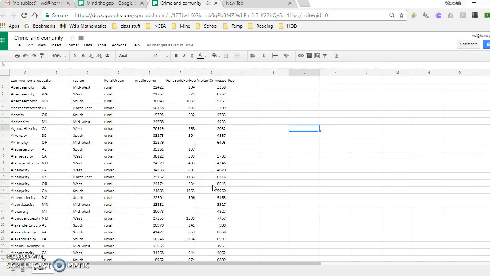Anyhow, this is just a whole lot of data, and I want to take a random sample for my 2.9 assessment, and I'm going to have to choose a couple of groups. So I'm going to compare rural and urban. I'm going to compare, let's just say, the median income. I want to know if the median income of people in rural areas is more than the median income of the people in the urban areas. So I'm going to be comparing these two lines.